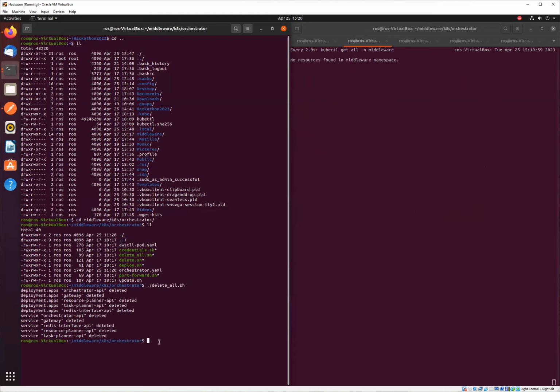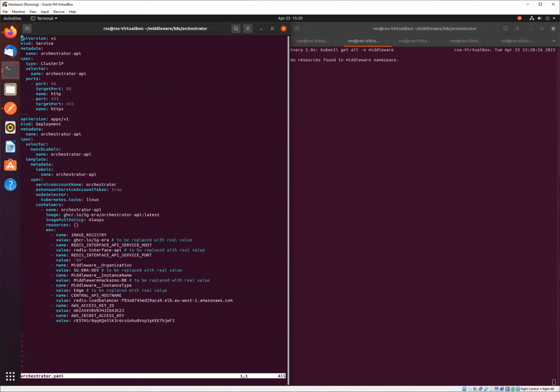So now let's go over the configuration of the middleware deployment. For this, we are going to open the orchestrator.yaml file. You can do this with whatever editor you prefer. I will use Vim, but you can use Nano or whichever editor you have. You can even use VS Code as we have installed it in the morning session.